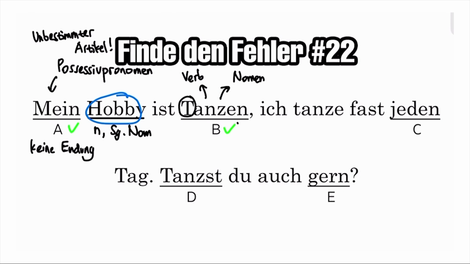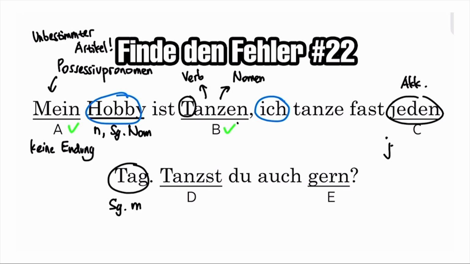And then for option C, the phrase jeden Tag is in the accusative case. Why is it in the accusative case? Because it is not the subject of the verb. The subject of the verb is ich, I. And we want to answer the question of when. When do I dance? And the answer is every day. So every day here must be in the accusative case. And since Tag here is singular and also masculine, the indefinite pronoun jede here must get an extra N at the end of the word. So jeden is also correct here.